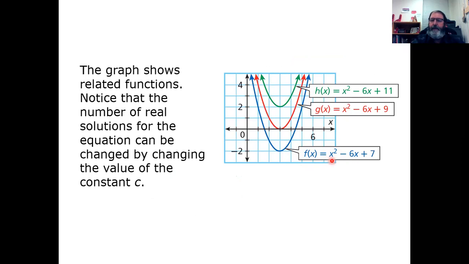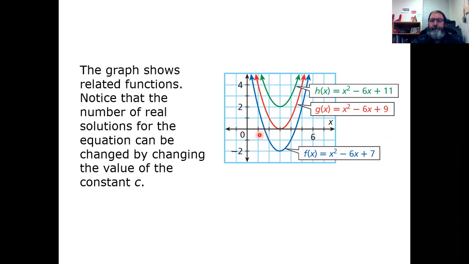The functions are x squared minus 6x plus 7, x squared minus 6x plus 9, and x squared minus 6x plus 11. They all look almost the same. The only thing different is the c values, and you would think that's not going to make a lot of difference. It makes a big difference in the number of roots and the type of roots.